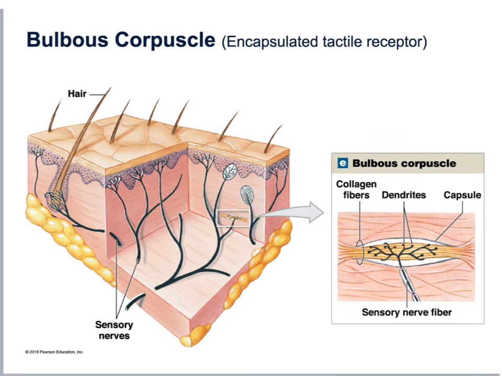Here you can see the bulbous corpuscle, one of the types of the encapsulated tactile receptors. These ones are found deep in our dermis, and as their location suggests, they respond to deep and continuous pressure, and also because of their shape that you see here, they detect stretch in our skin.